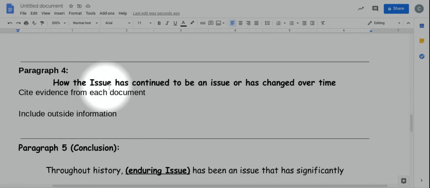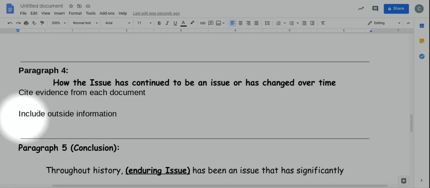Paragraph 4 talks about how an issue has continued to be an issue or how it has changed over time. Again, you want to cite evidence from each document if applicable. Sometimes you don't necessarily have to use all 3 documents here. You can show a change over time or show how something has remained the same using different documents, but you don't have to use all of them.